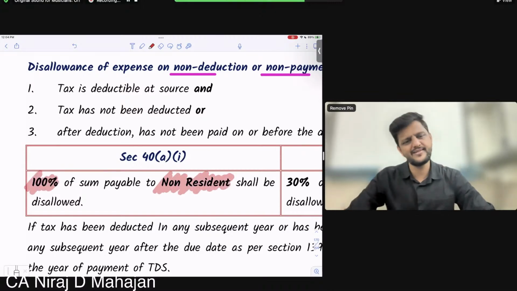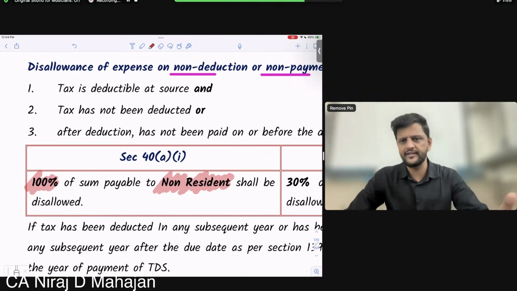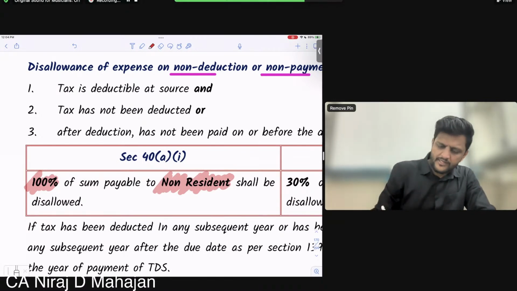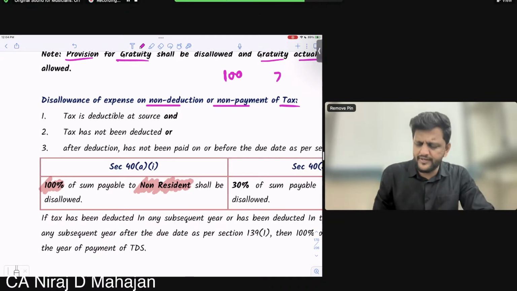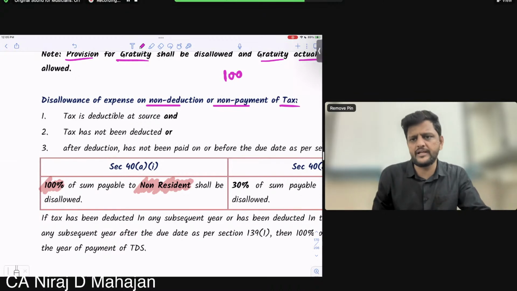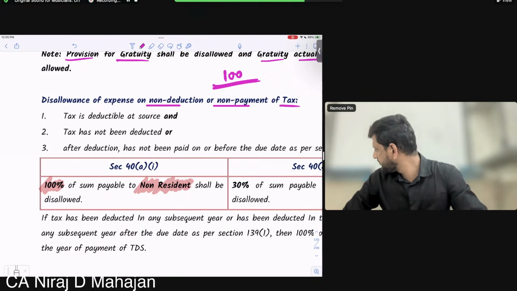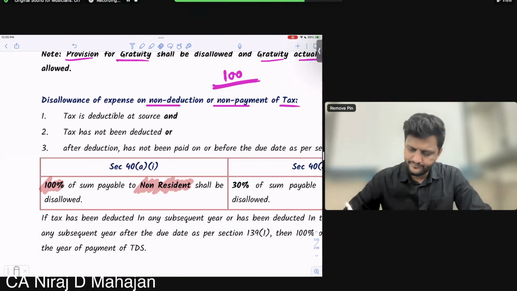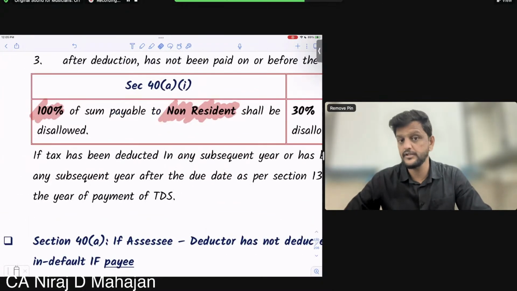Now, keep one common sense point in mind. My income tax cannot be more than the income. That means if the income itself is 100, my tax can be 30 maybe. If it is undisclosed income, then maybe 79 something. If there is still a penalty, whatever it is. But generally, my tax normally cannot be more than the income. So when the payment is made to NR, 100% of the expenditure will be disallowed. Clear till here? Yes, everybody?